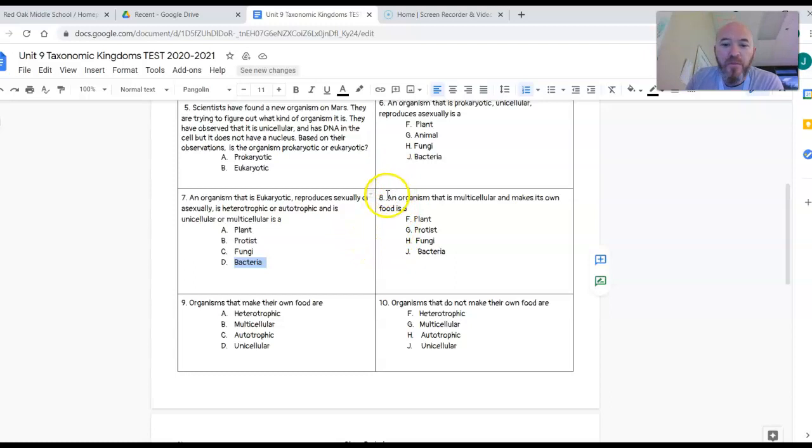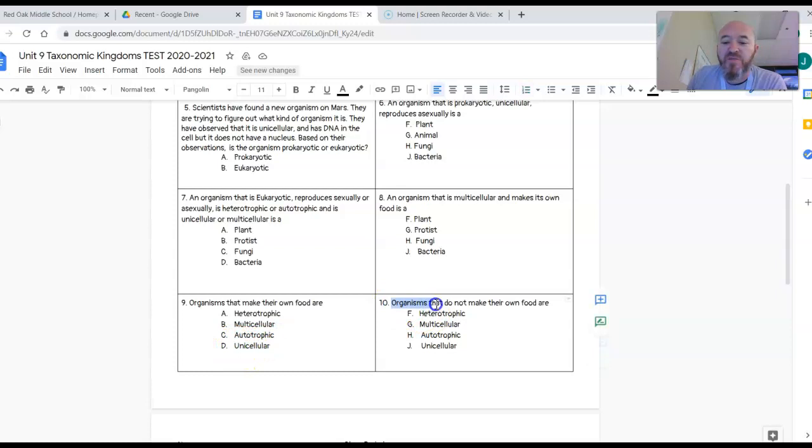Number 8, an organism that is multicellular and makes its own food is what? Is it F, a plant, G, a protist, H, a fungi, J, bacteria? Number 9, organisms that make their own food are what? Are they A, heterotrophic, B, multicellular, C, autotrophic, D, unicellular?